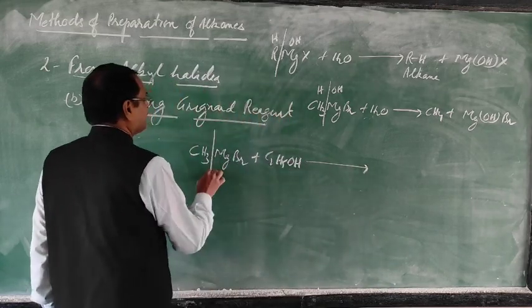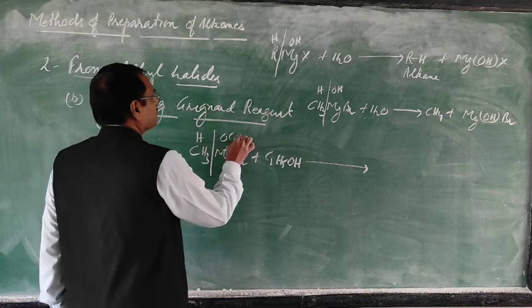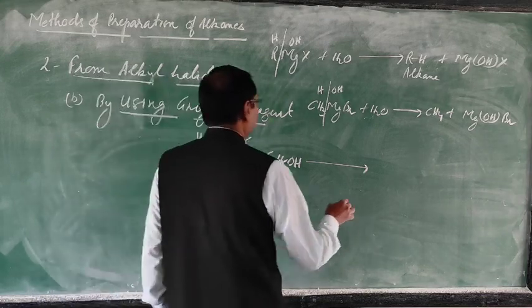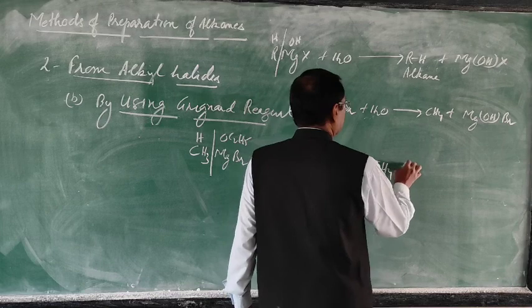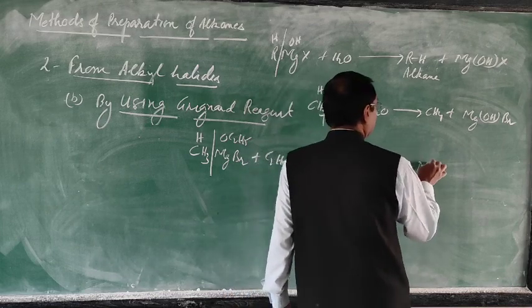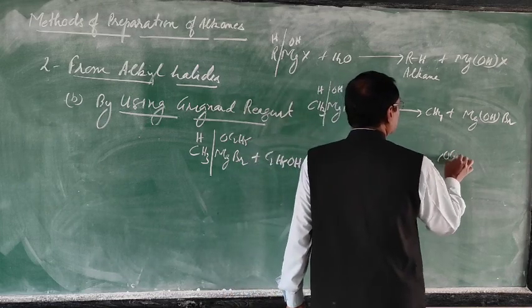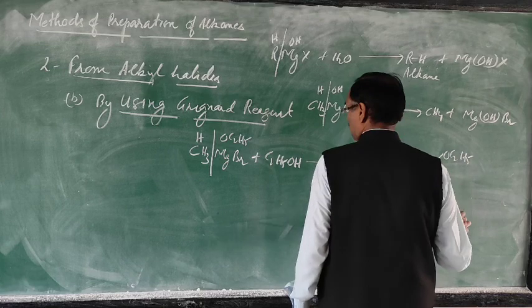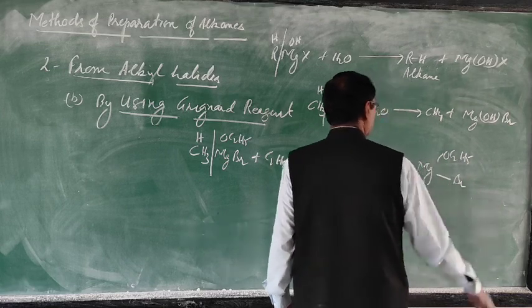So this H will come here and OC2H5 there. So that will become CH4, then Mg(OC2H5)Br.